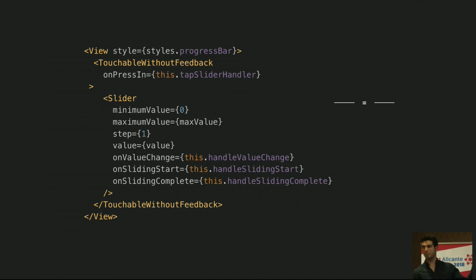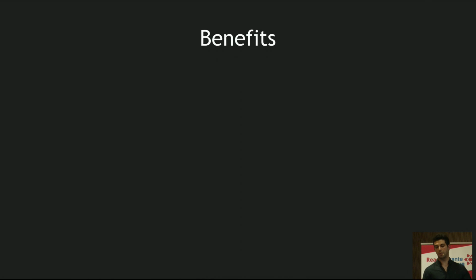So we wrap this slider with a touchable without feedback, and then we have this on press callback that will have some handler, and it will calculate basically where exactly I touch on the screen. So we have the width of the progress bar, which is basically the whole width of the screen. So we know that beforehand. We know where we tapped based on this touchable. We know the duration of the song upfront, so that we can calculate basically the new timestamp associated to that touch. So we have everything that we needed.